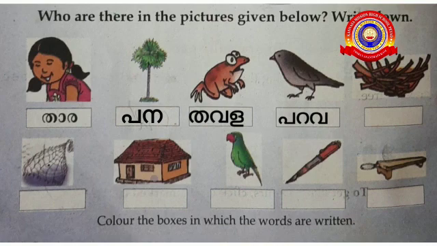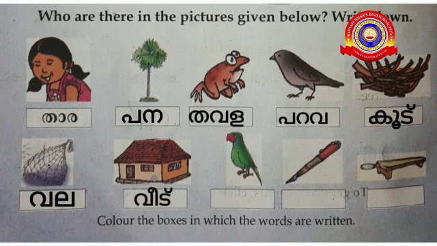Okay. Next one? Yes, Kood. You want to write down Kood below this picture. Okay. Next, which picture? Yes, Vala. You want to write down Vala below this picture. Next, which picture? Yes, Veed. You want to write down Veed below this picture. Okay. Next, which picture? Yes, Tata. You want to write down Tata below this picture.